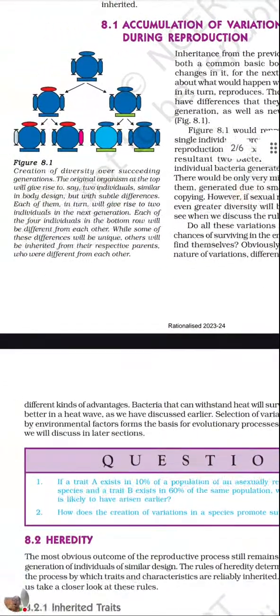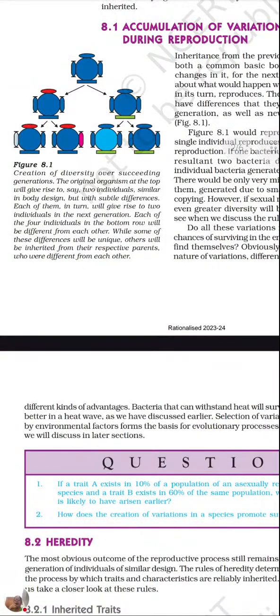Now here we can see the figure. Creation of diversity over succeeding generations. The original organism at the top will give rise to, say, two individuals. So here it is like a single parent which is getting divided into two offsprings. When we see the figure, the first one is completely blue, and out of that the second one, okay, some